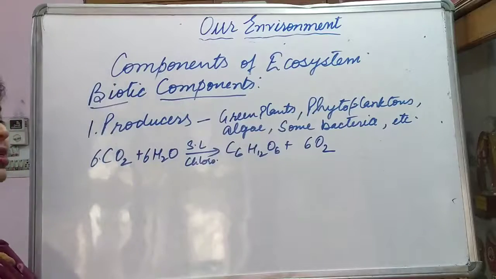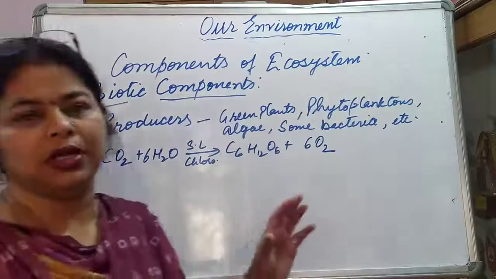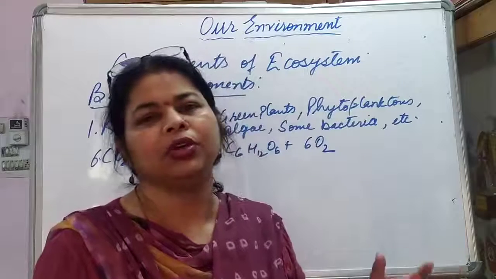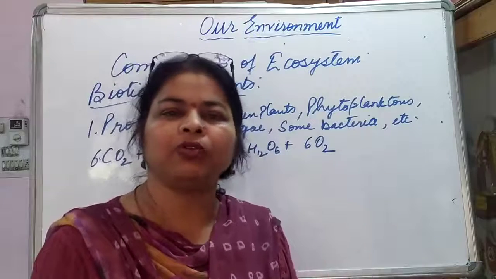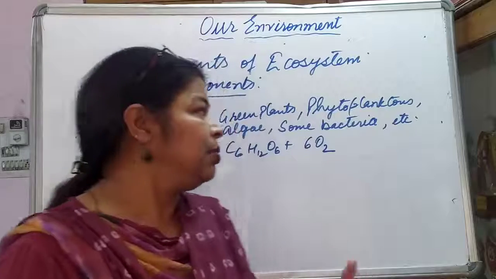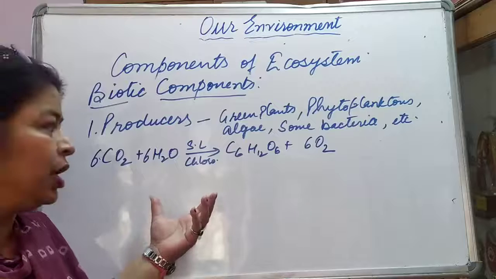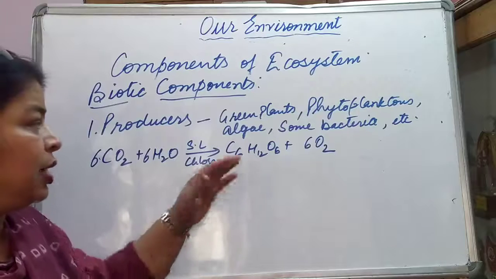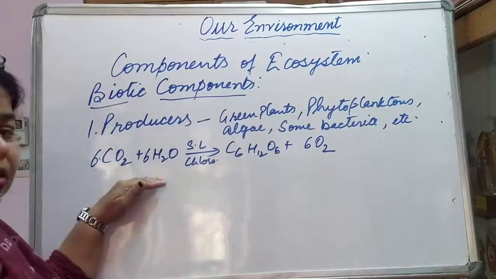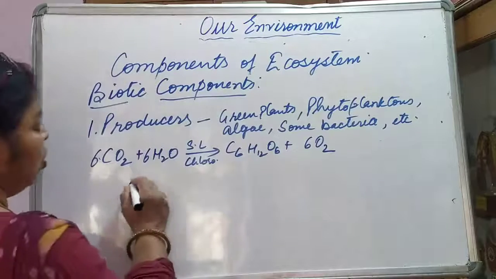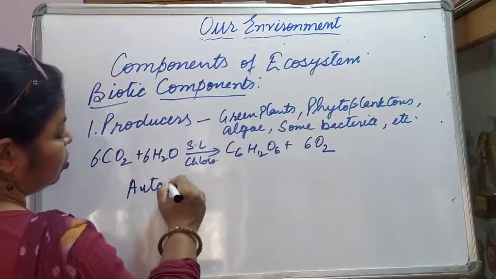This oxygen is of no use to the plant and is added to the atmosphere, improving the quality of air, or purifying the air. Such organisms which produce food on their own, that is, convert inorganic substances into organic substances, we call autotrophs.